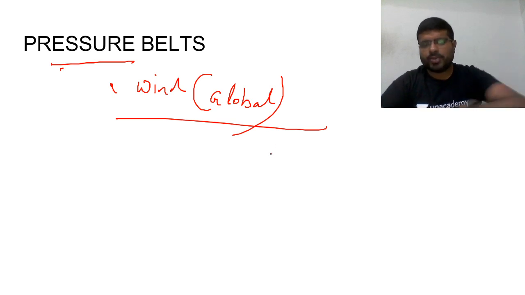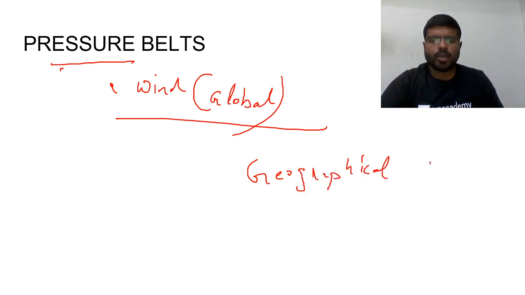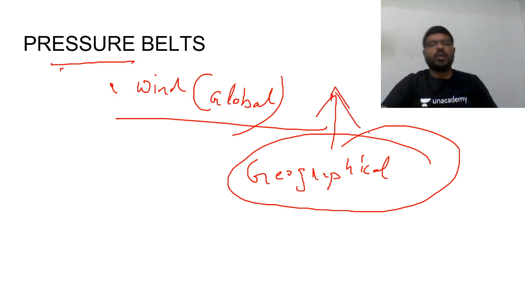Once again, these are geographical concepts. Why am I telling you about geographical concepts? Because they have a significant influence on deserts, how they are formed, etc. So that is the reason why I'm trying to explain all the pressure belts.